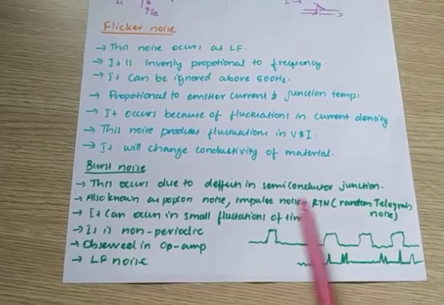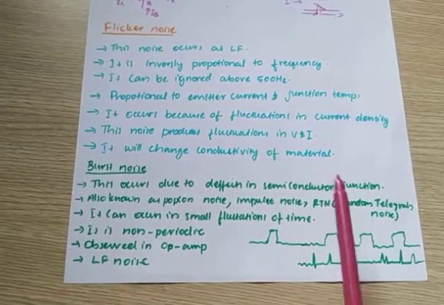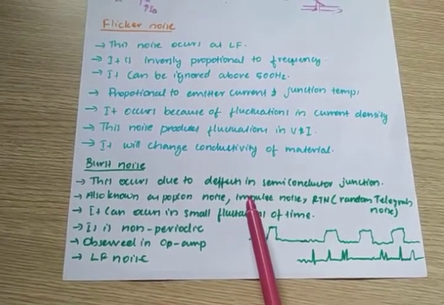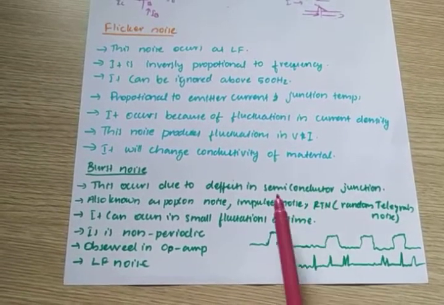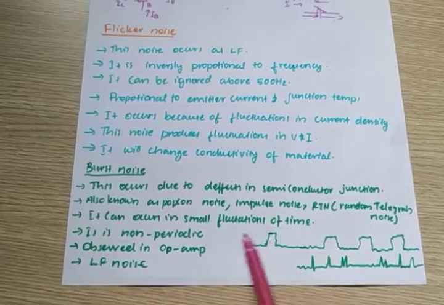Due to this process, some defects occur at this junction, and due to these defects a noise is created. This noise is called burst noise, and it normally occurs in transistors, FETs, and similar devices. Due to impurities in the junction, it creates a noise.